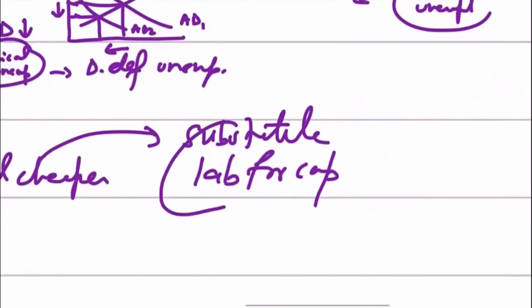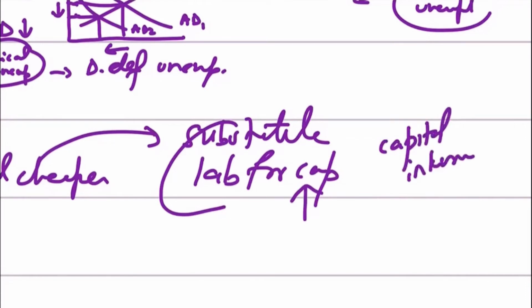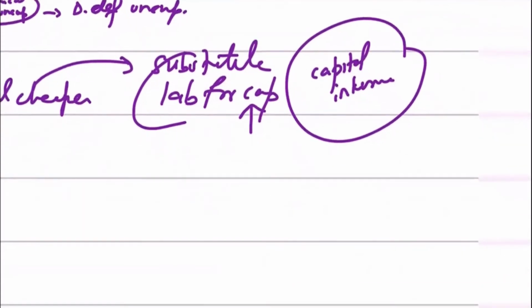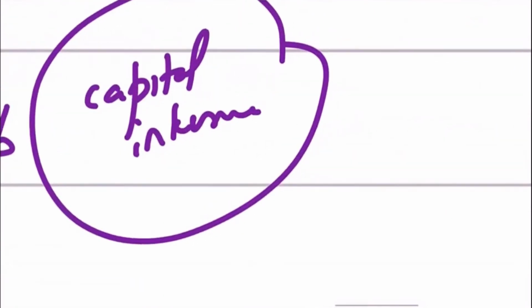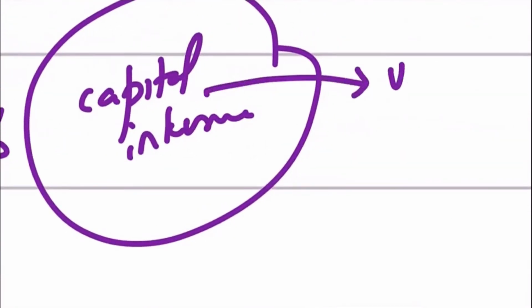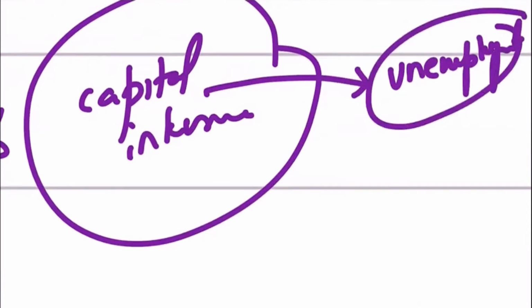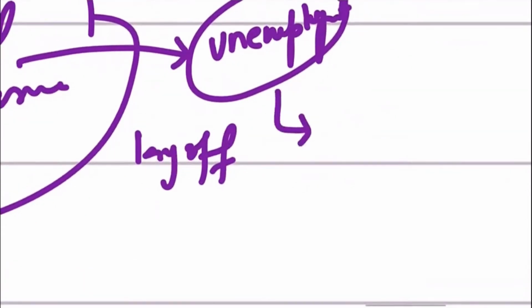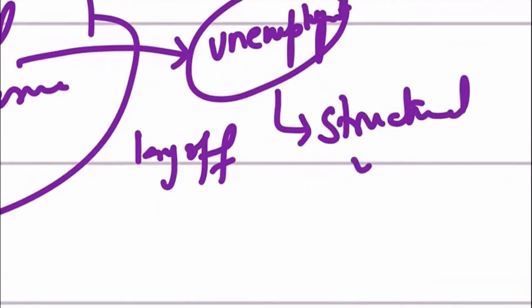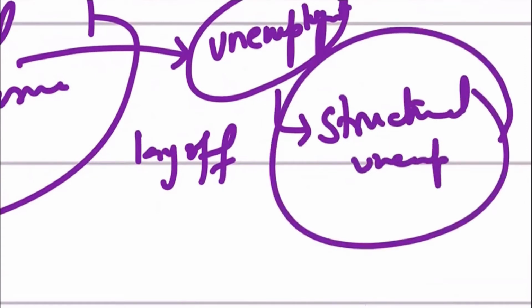They may start substituting labor for capital and become more capital intensive, since labor intensive is more expensive. If your industry becomes more capital intensive because labor is getting very expensive, this would also cause unemployment, since a lot of industries will now lay off workers and make them redundant. And this sort of unemployment is also known as structural unemployment.